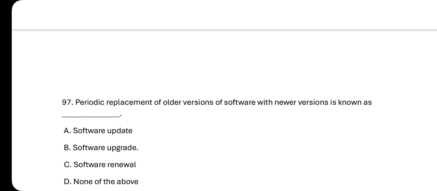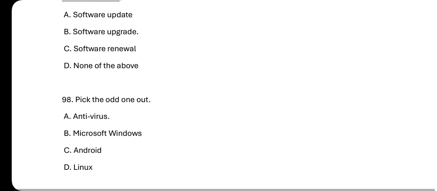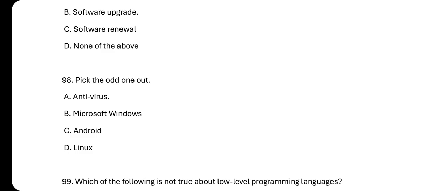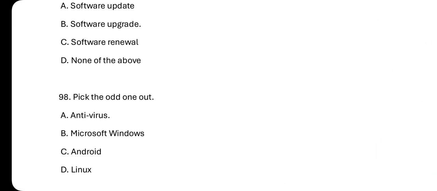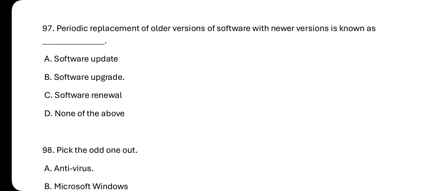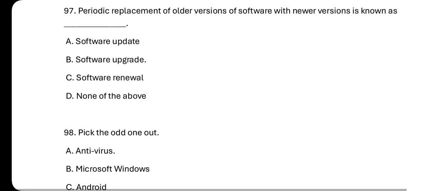Number 97, periodic replacement of older version of software with a newer version is called either A software absolute, B software upgrade, C software renewal, and D none of the above. So the answer here is software upgrade.